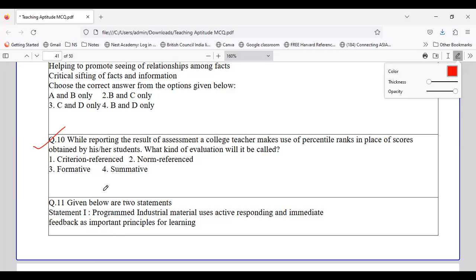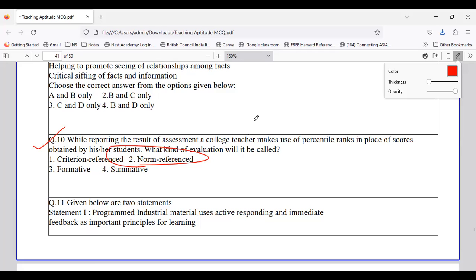Is it talking about criterion reference, norm reference, formative assessment, or summative assessment? The teacher makes use of percentile ranks in place of scores obtained by the students. So does it come under criterion reference, norm reference, formative assessment, or summative assessment? Talking about the example, the situation, basically it comes under the norm reference option.